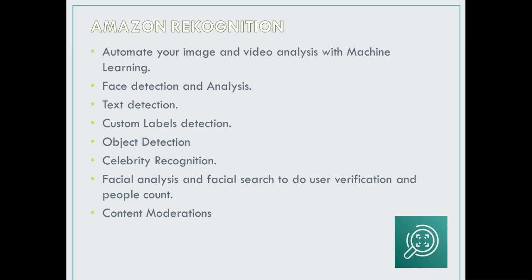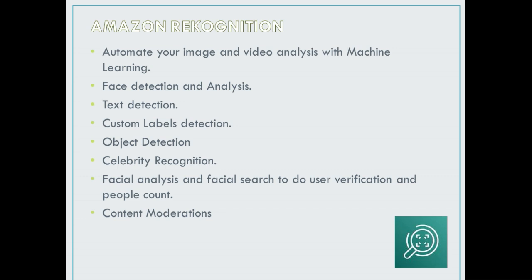Then let's explore Amazon Rekognition and try to understand this service as well. This service is basically used to automate your image and video analysis with machine learning. We can also use this service for face detection and analysis, and for text detection as well. Custom label detection can be done using this service. Object detection, definitely, we can identify and detect objects as well.